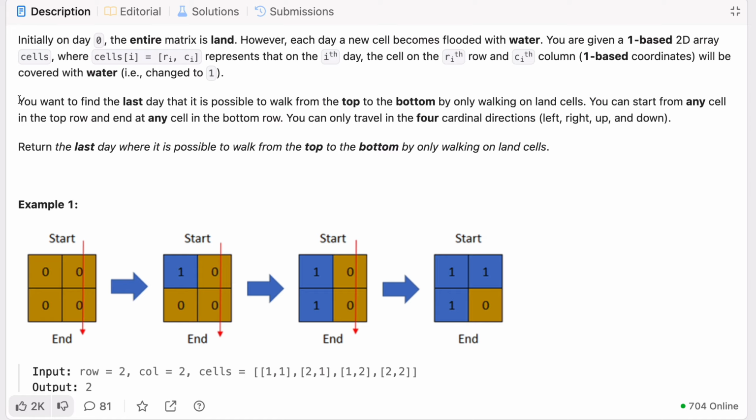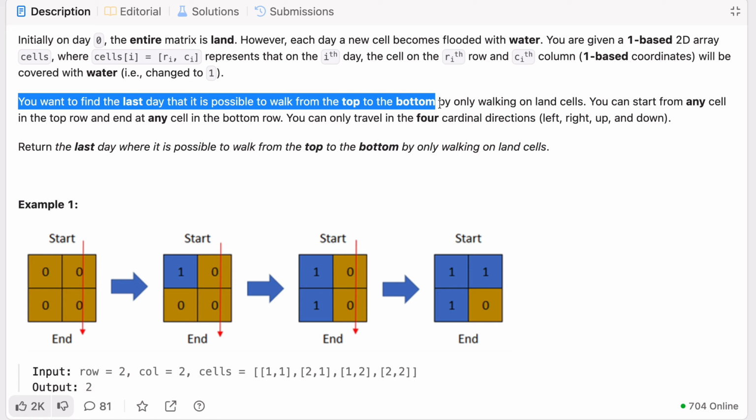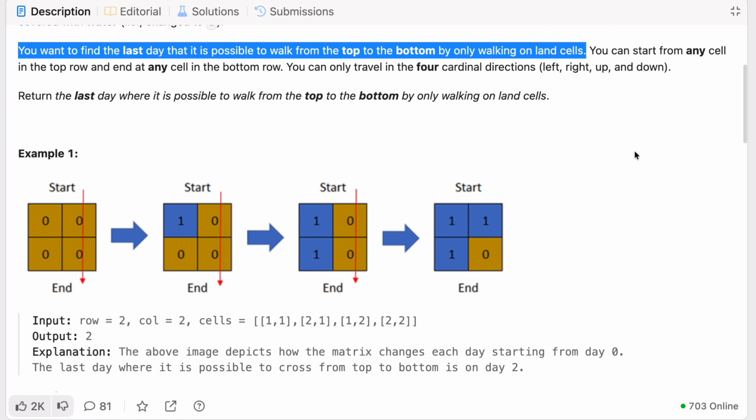Now it is saying you want to find the last day that it is possible to walk from the top to bottom by walking on land cells. You can start from any cell in the top row and end at any cell in the bottom row. You can only travel in 4 directions: left, right, up and down. Return the last day where it is possible to walk from top to bottom by only walking on land cells. This is what the question is saying.